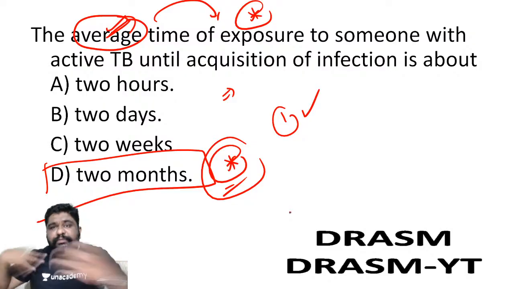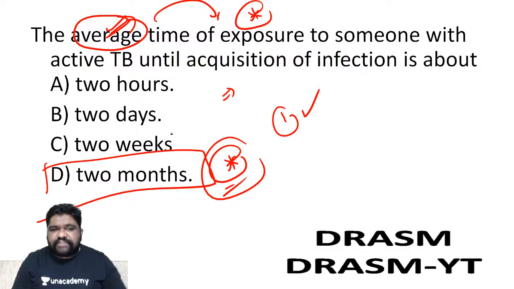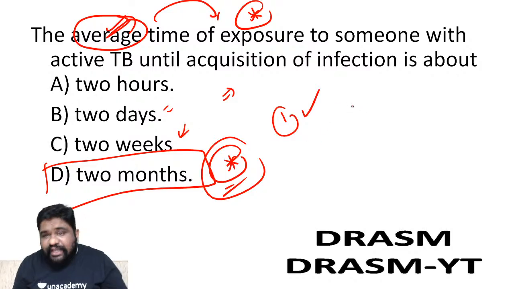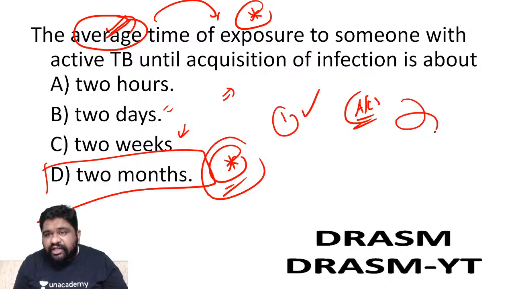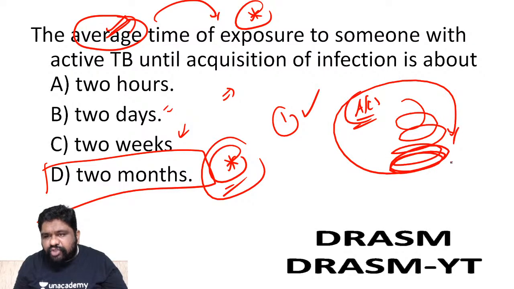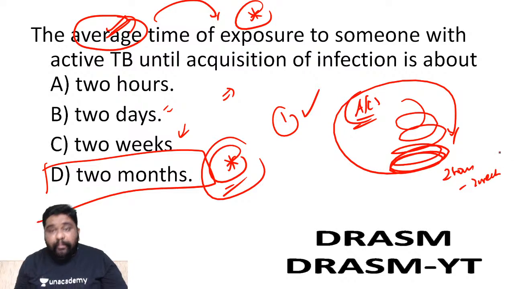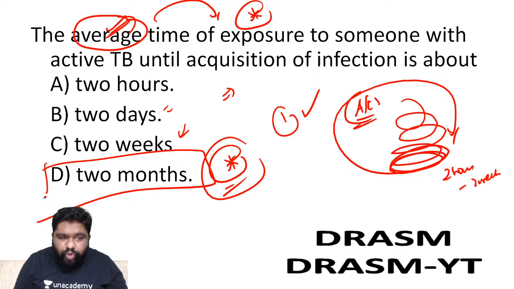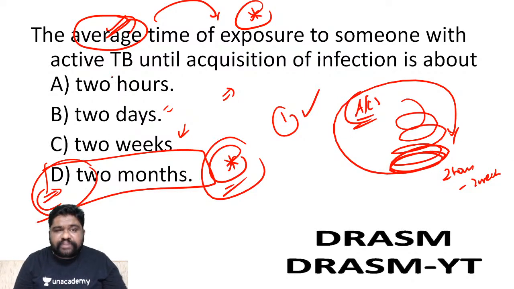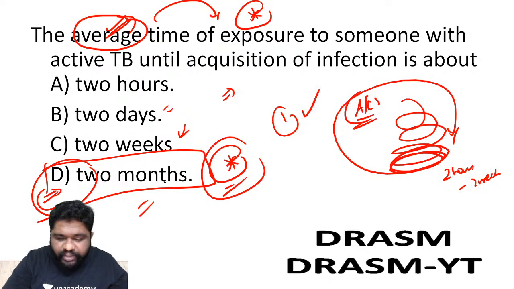Some other organisms may require more amount of time, for example 2 days. Some organisms may require 2 weeks, for example Legionella. Legionella exposure from the air-conditioned rooms, continuous recirculation of air can fetch you the organism. It may take 2 hours or even it can go up to 2 weeks. But when it comes to tuberculosis, you have to go for a minimum of 2 months, and that 2 months is the average. There are definitely reported cases who have acquired it within less than 2 months also. But average time of exposure is 2 months. This is what I want you to understand, people.